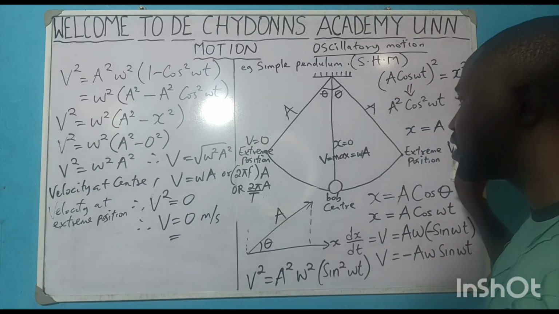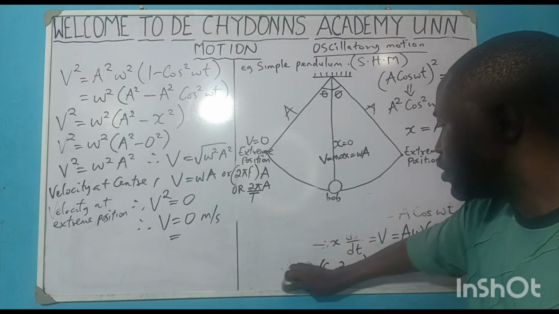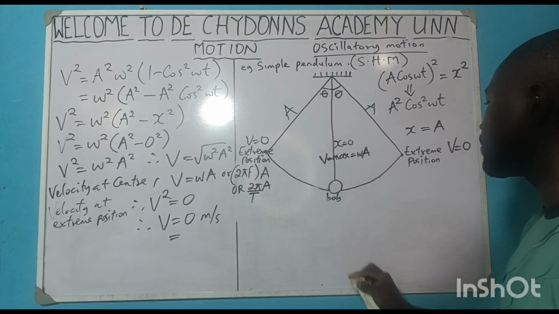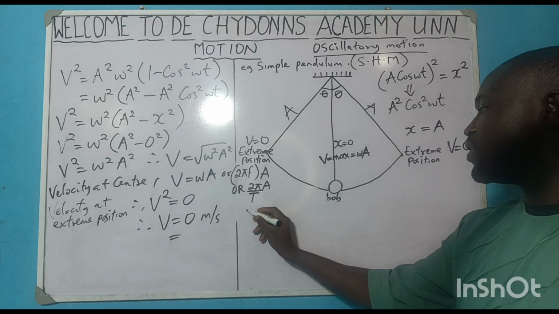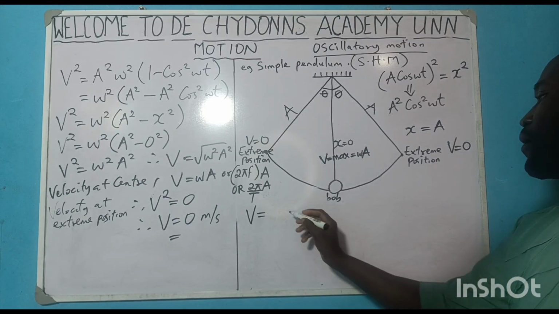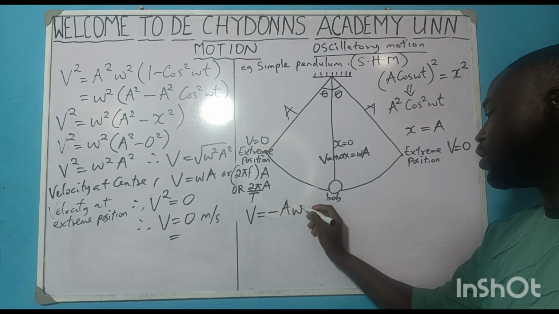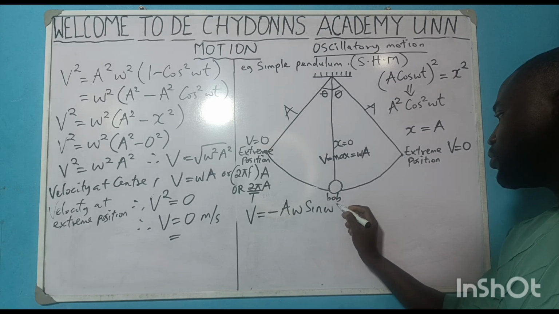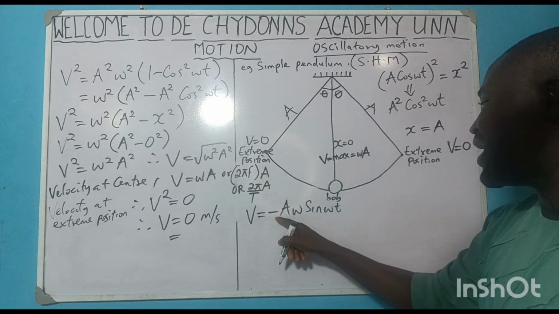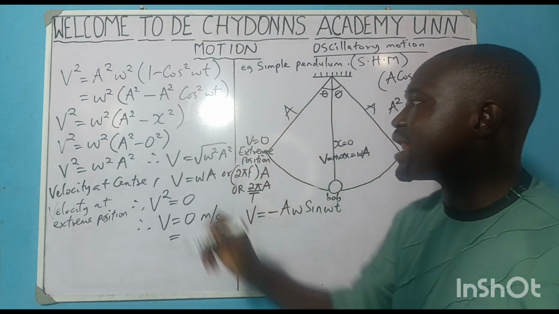To get the acceleration of a body undergoing simple harmonic motion, remember that velocity is equal to minus a w sine wt. We got it before, and we were able to rearrange or simplify it further to get the final formula.